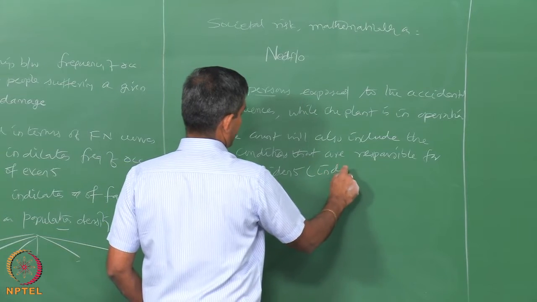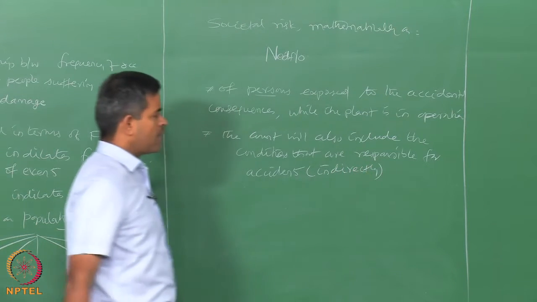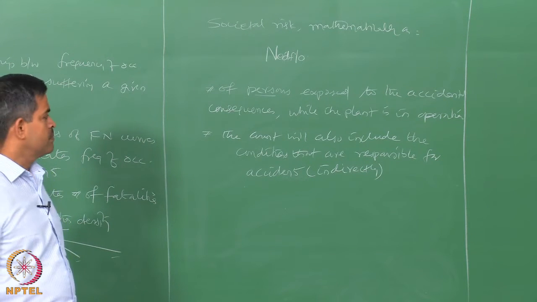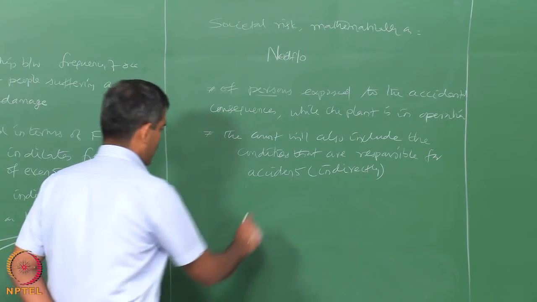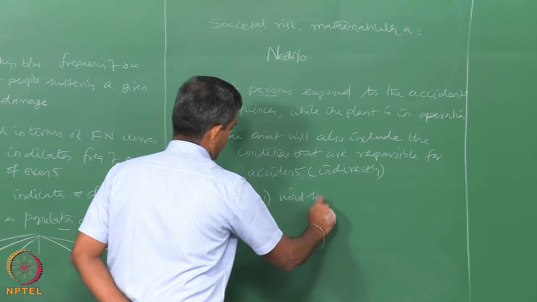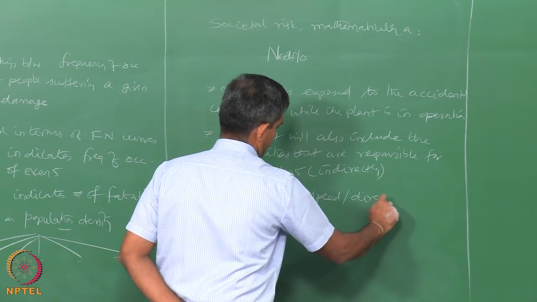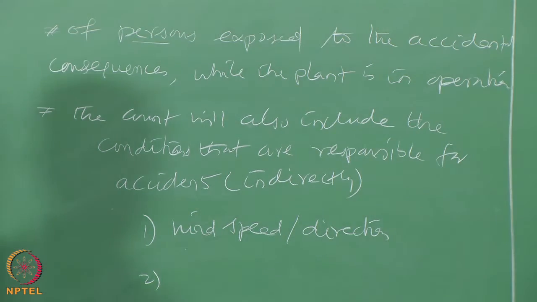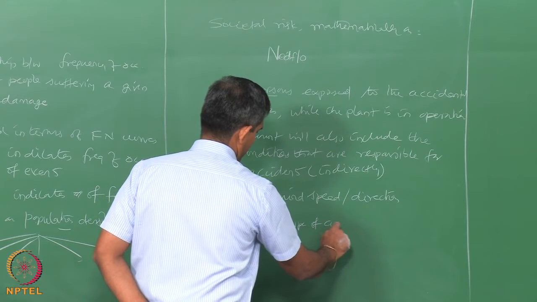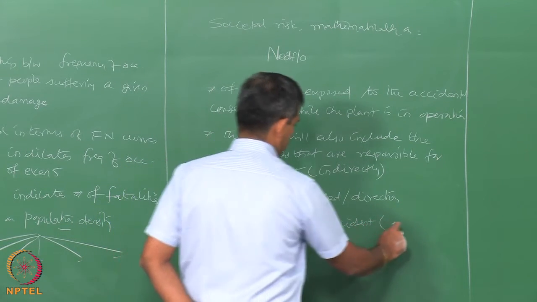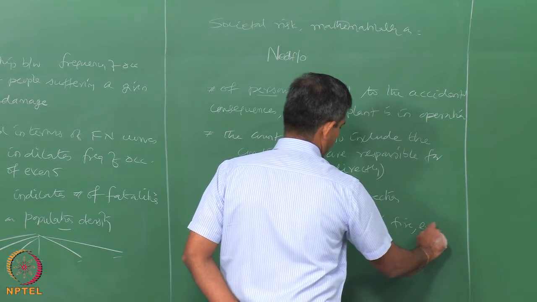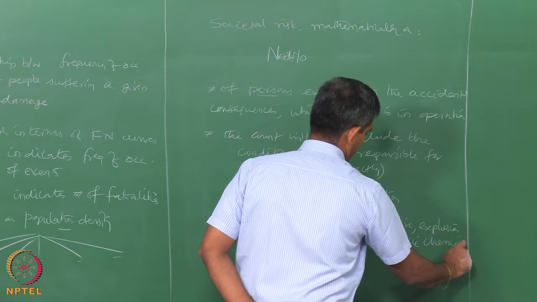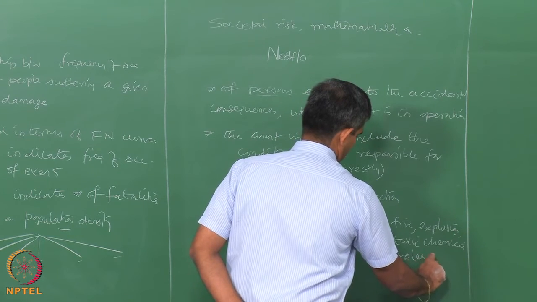This is included indirectly, because depending upon the number of people exposed to the accident consequences, the count will also include the conditions which are responsible for accidents, like wind speed and direction, type of accident, that is, is it a fire, is it an explosion, is it a toxic chemical release, etc.